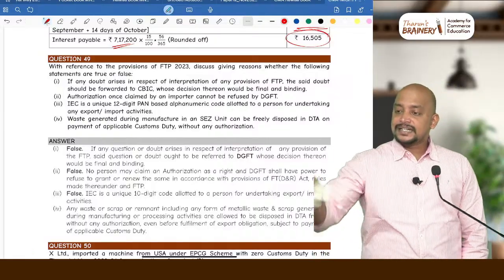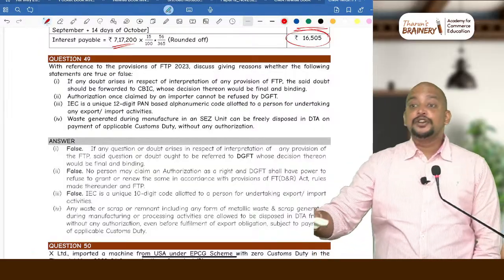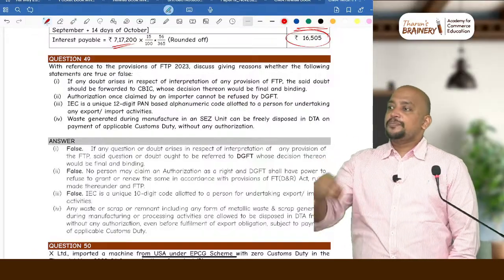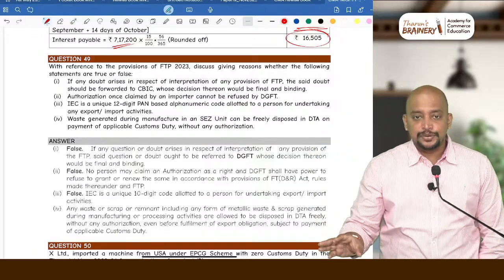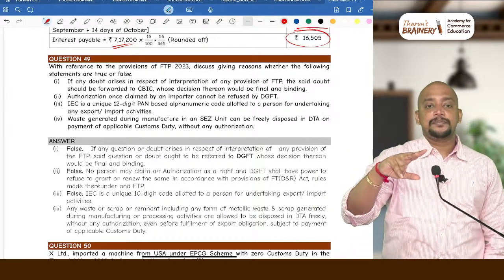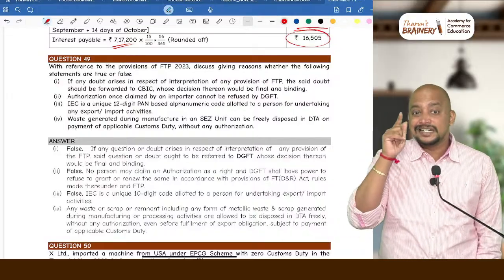So if waste and scrap is imported into India, that is import. From SEZ when you buy anything, that is deemed import. If waste and scrap is either imported or deemed imported, we need to get a license, because in the form of waste and scrap, some other goods should not enter into India. For that reason, authorization is required.